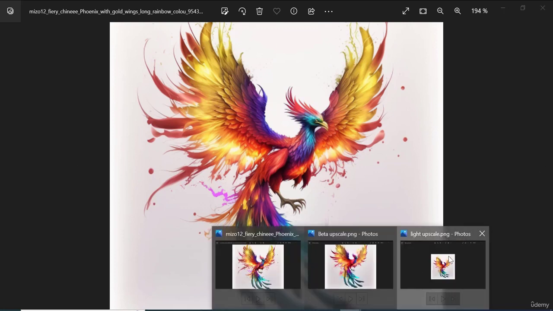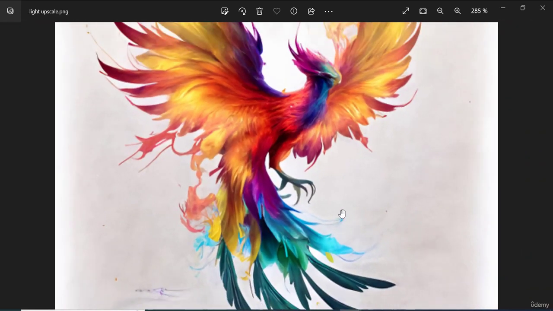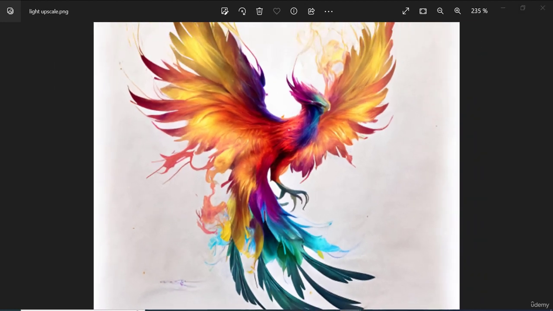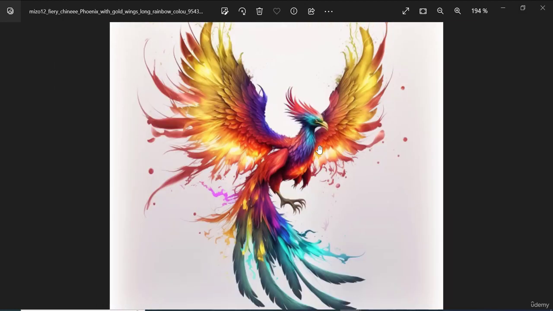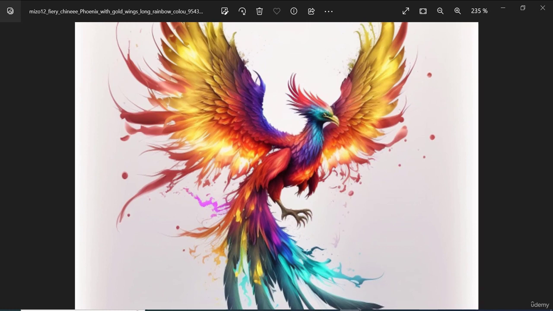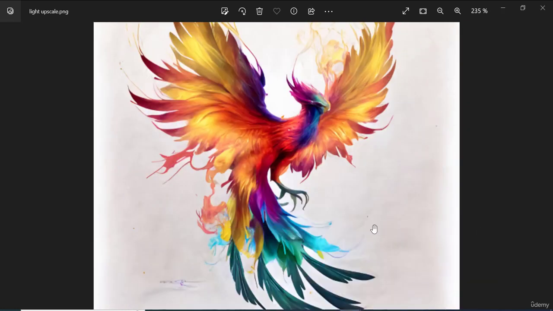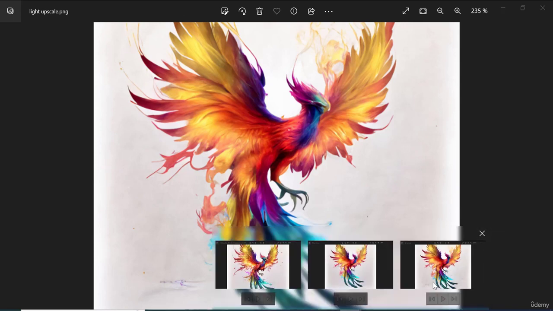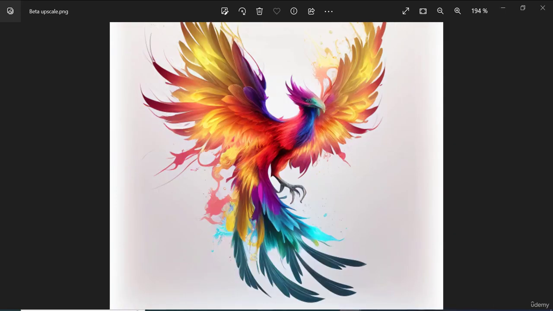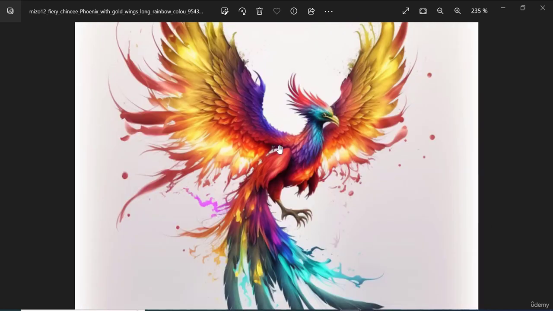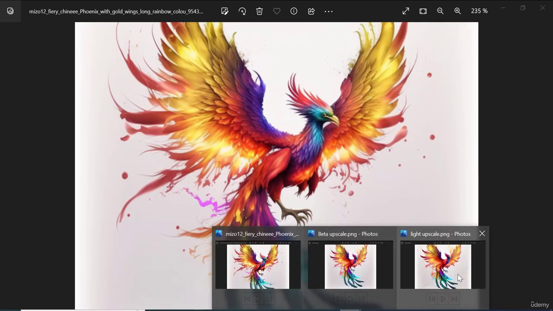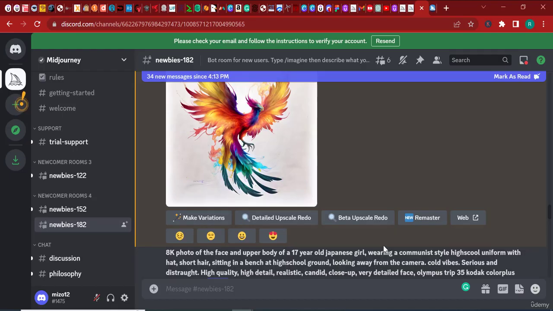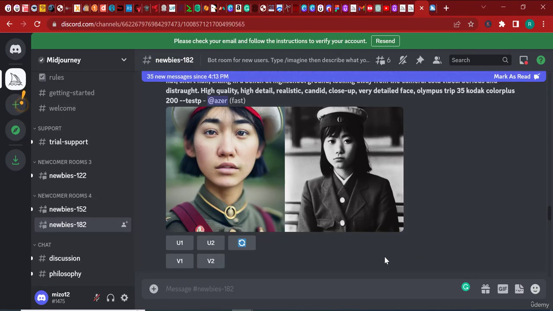This is the original image, and this is the light upscale. So light upscale also kind of takes away the features of the Phoenix. We can no longer see the eye of the Phoenix. We can no longer see some interesting stuff that we saw previously, but this is what it is. Light upscale and beta upscale. Then we have the original upscale, which is this one. So these are the types of upscales that exist on Midjourney. And so now let's go ahead and explore how to use variations.